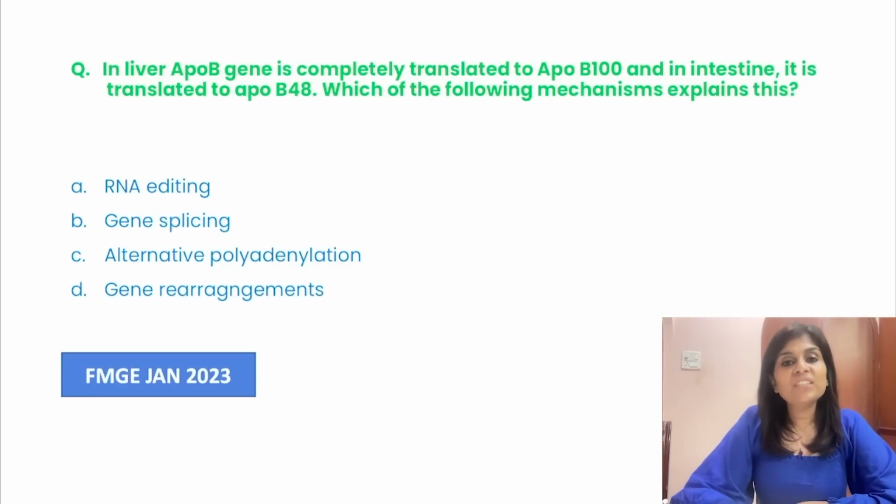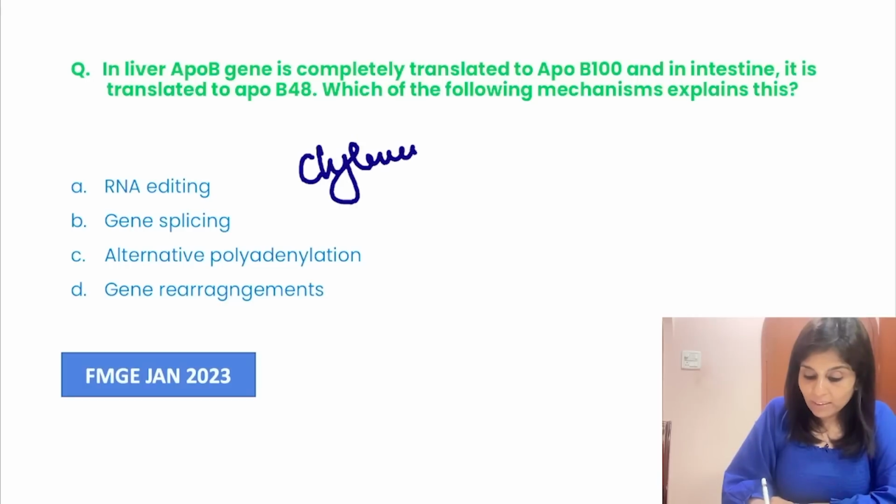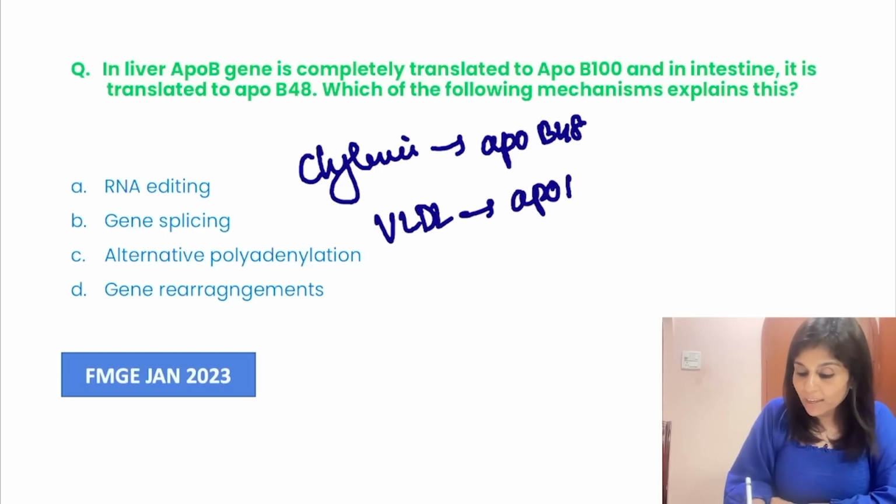Again an FMGE January 2023 MCQ. This is about genetics. Okay, I'm happy that in FMGE they've started asking you genetics based questions as well. So in liver, the ApoB gene is completely translated to ApoB100 and in intestine it is translated to ApoB48. Didn't I tell you about this already? Yeah, I was telling you that chylomicron has ApoB48. Whereas VLDL has ApoB100.